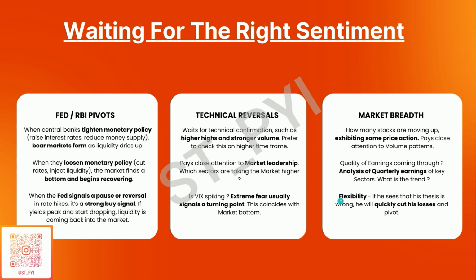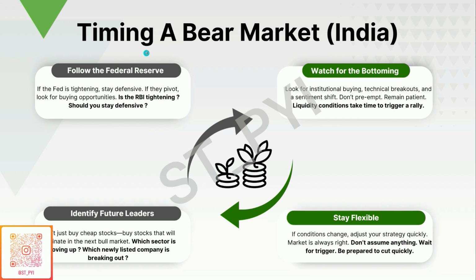And the last point here is about flexibility. If he sees that his thesis is wrong about the Fed pumping in money and a potential bottom getting formed, he quickly cuts his losses and then again attempts this as the market gives him new indications. So when it comes to identifying a potential bear market bottom in India, or rather timing the market in a bear market, you need to follow 4 points based on Stan's analysis.